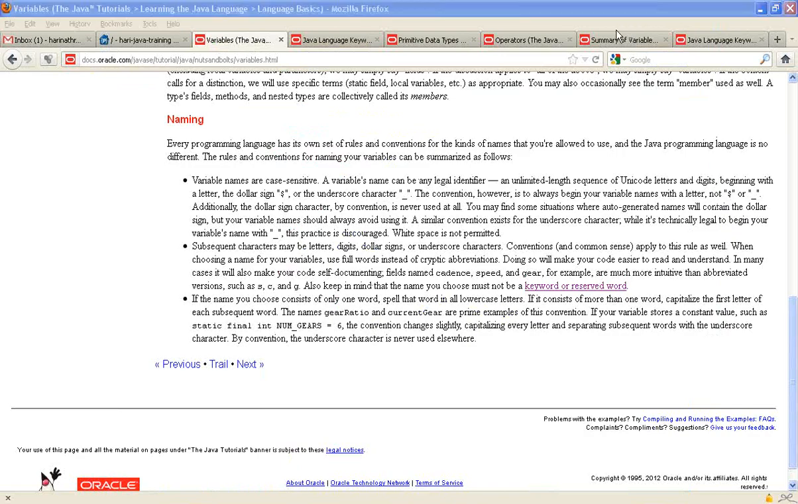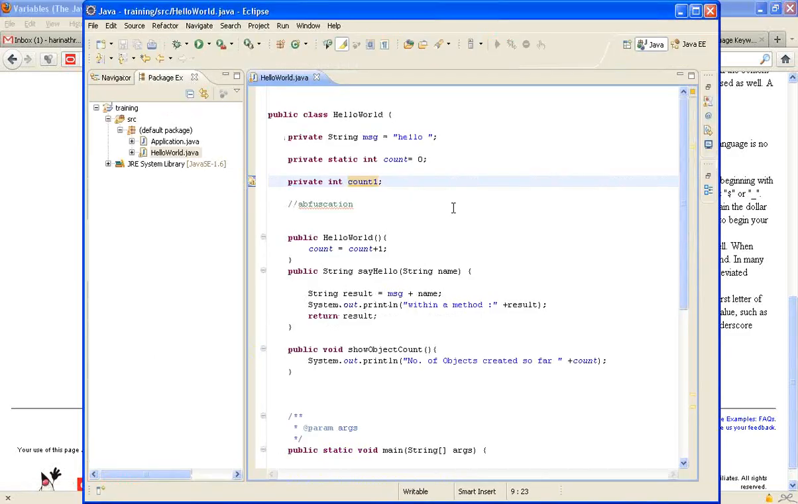So these things you please verify by yourself. A name can always have an unlimited length sequence of Unicode letters and digits. There is no limit in terms of how many characters this word or variable name can contain. It can be as big as you want, but it should begin with a letter, dollar, or an underscore. Underscore is an allowed character, and you can use it in the middle as well.